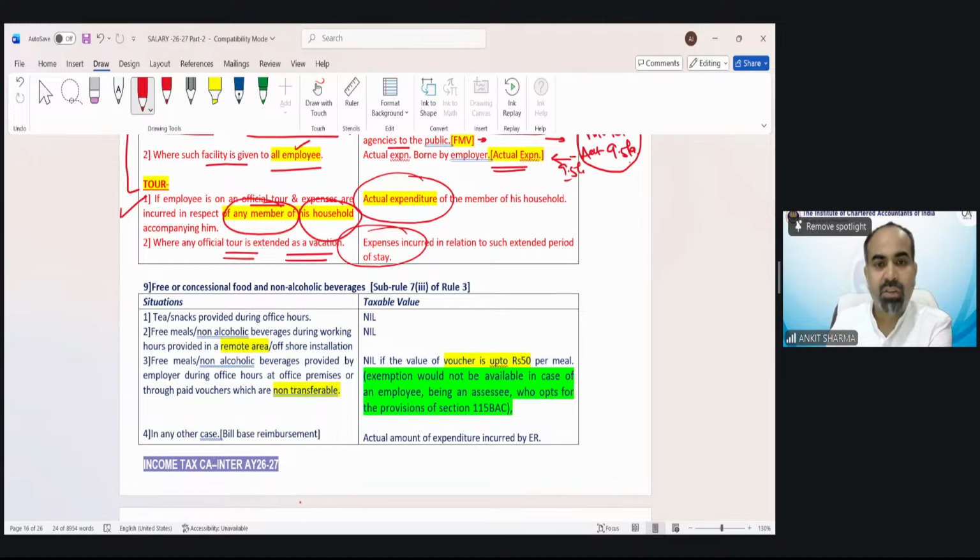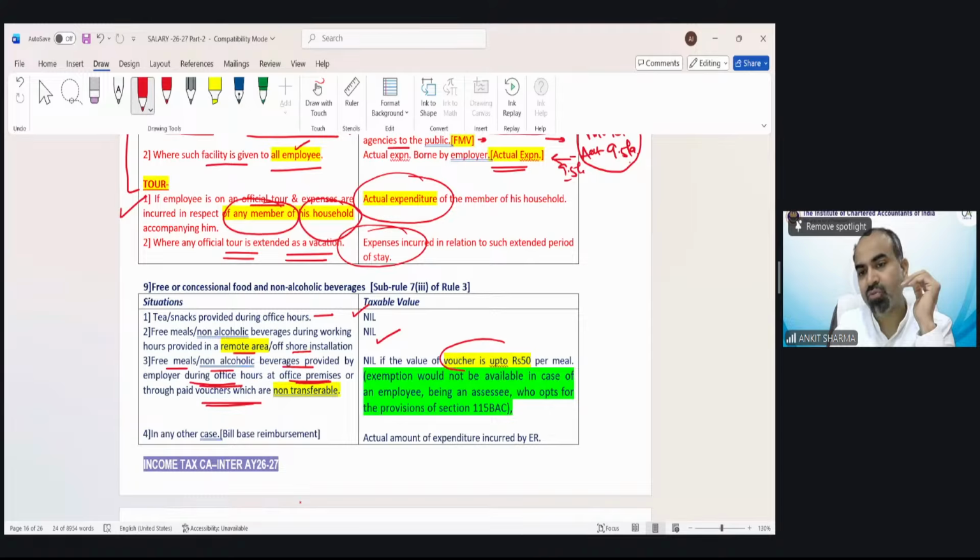Next is free or concessional food and non-alcoholic beverages. Tea and snacks provided during office hours are nil. Free meals and non-alcoholic beverages during working hours provided in a remote area or offshore installation are non-taxable. But if there is a canteen in your office and you have been provided free meals through paid vouchers which are non-transferable, like a token system, then up to 50 rupees per meal is exempted and the balance is going to be taxed.